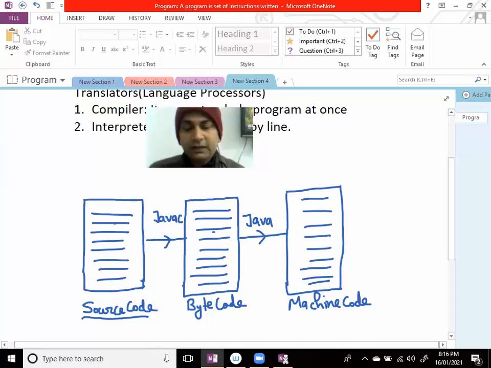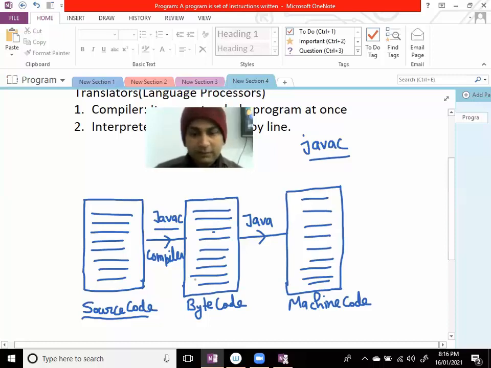Here, after writing the program in Java, we use javac. We use javac to compile the program. This is javac, and with the help of this we compile our program. This is the Java compiler. So first we write the program, which is called source code, and with the help of javac, which is the Java compiler, this source code is converted into bytecode.